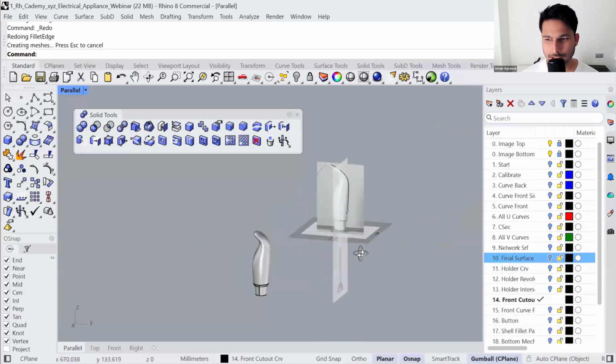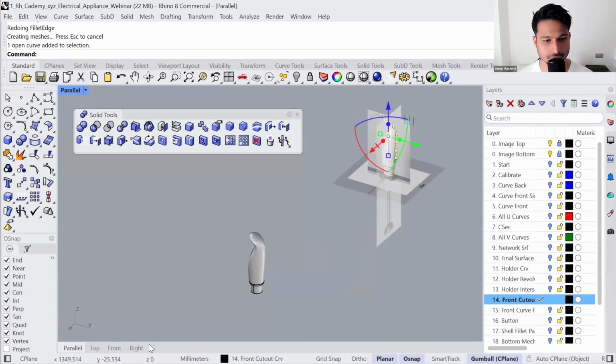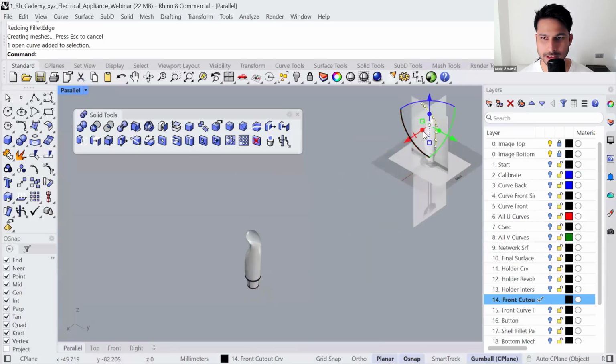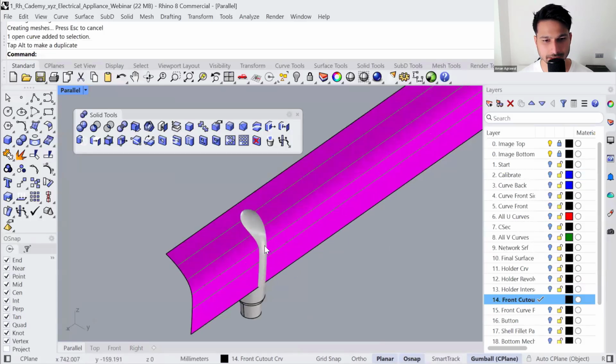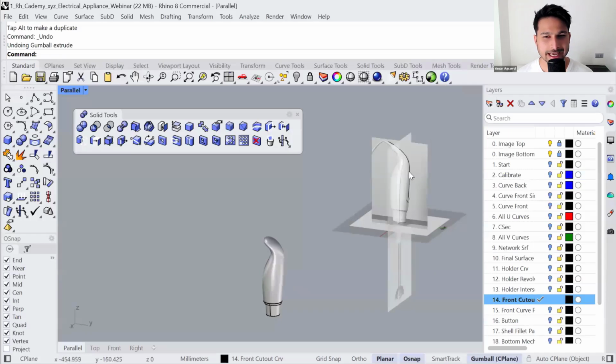Okay. If you hide everything else except the 14th layer, make it active, you will notice that I have made a curve at 0, 0, 0 from the right viewport. Okay, and that curve will be used to create that cutout section. How did I calibrate that curve easily?